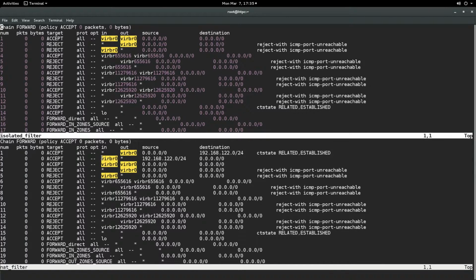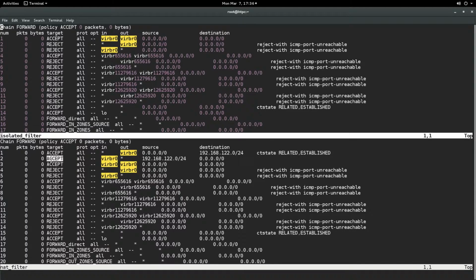Well, all traffic going out via the virtual bridge interface, coming from anywhere with destination the IP range of the default network, if it is in connection tracking state related established, then it will be accepted. So this is returning traffic, and the originating traffic is the one that is coming in via the virtual bridge interface, going out to any interface, coming from the default network IP range to anywhere, and this one is going to be accepted.